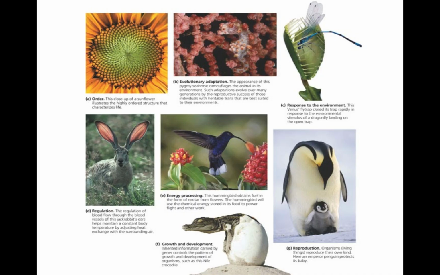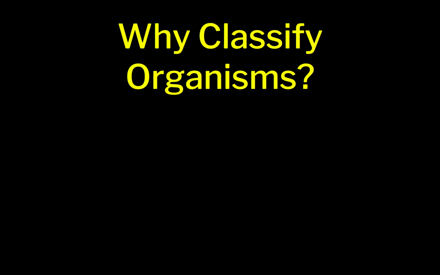Here's just a nice little picture of everything that we've talked about. So if you want to pause it and go over these 7 with some pictures, you can. That's up to you. All right, the last thing we're going to look at in this screencast, and so another question I'd like you to place in your notes is, why do we classify organisms? How did we come up with this system?